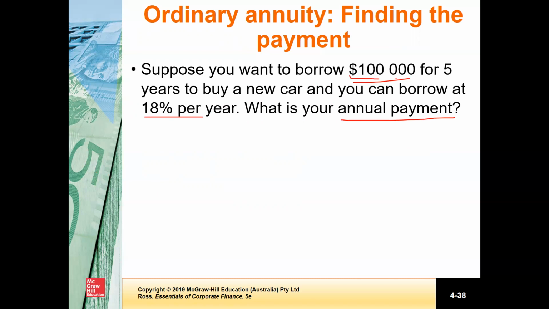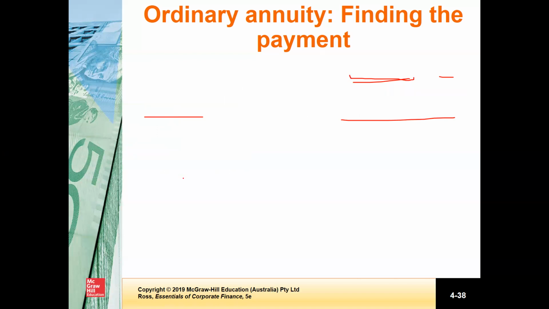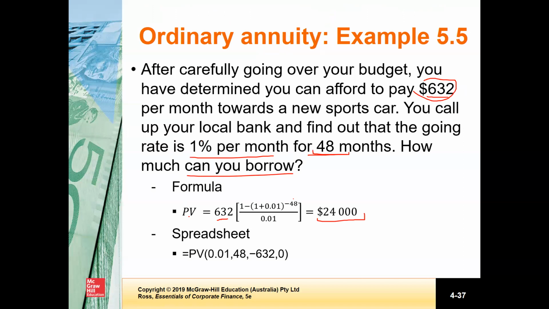So you're going to borrow 100,000, which means that is the present value of your annuity payment, for 5 years. 18% is the interest. So you need to find out what should be your periodic or annual payment. This is just a rearrangement of the formula. You remember the formula that we have seen here. So present value is the periodic payment times this present value annuity factor.